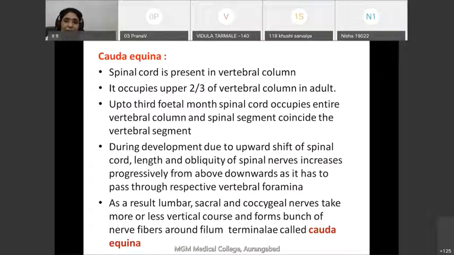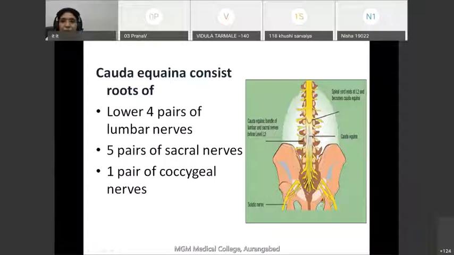So the spinal segment is above and the intervertebral foramen is below. The nerve has to take either an oblique or vertical course and then come out. Because of this, in the lower part there is a bunch of roots of spinal nerves, which is known as cauda equina.